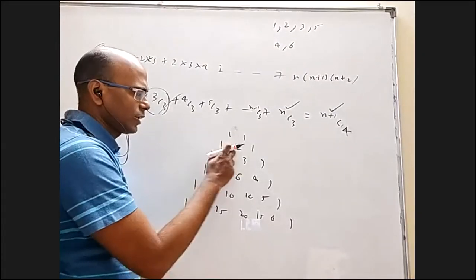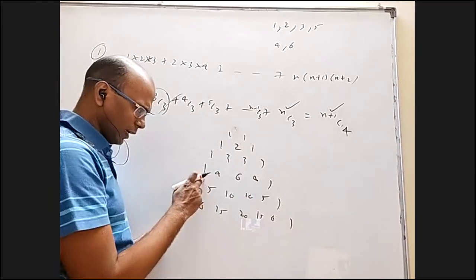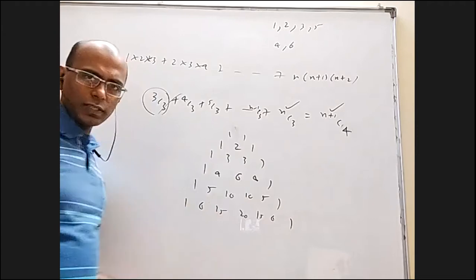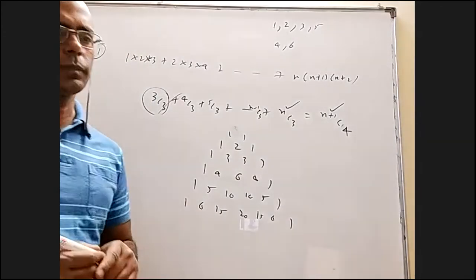Or start with this and always write 1 here. Add these 2 here, add these 2 here, add these 2 here, add these 2 here, add these 2 here, add these 2 here. Like that, you'll get Pascal's triangle. You're aware of Pascal's triangle, right?